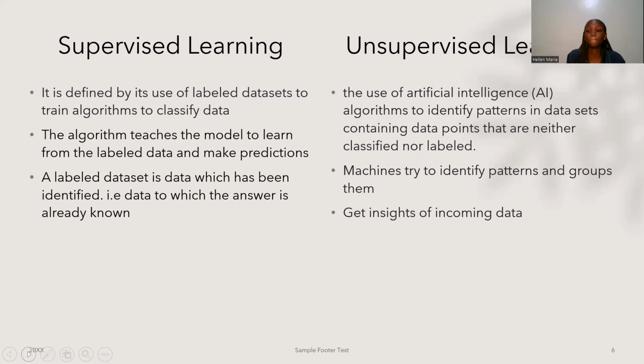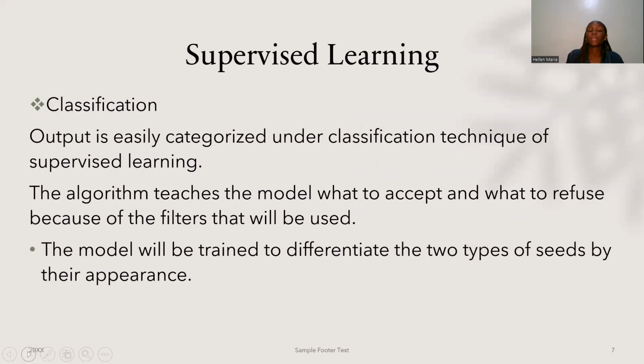You have a bunch of seeds, and this model sets out to differentiate, or it will group things according to similarities. It will group the red seeds together, the green seeds together, and then it will identify the patterns and the groups.